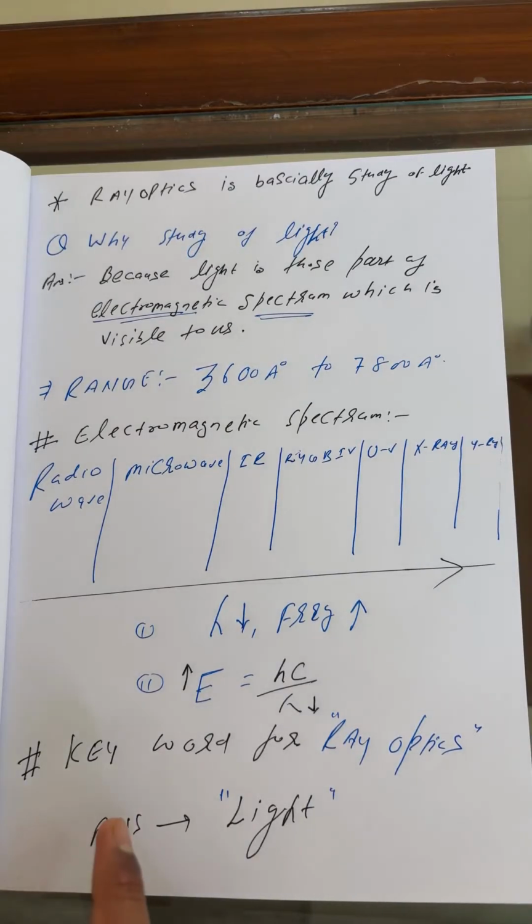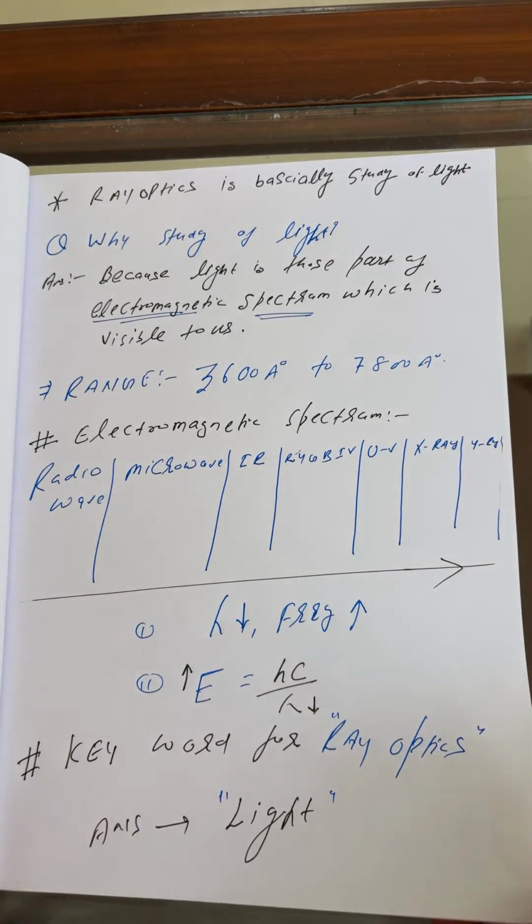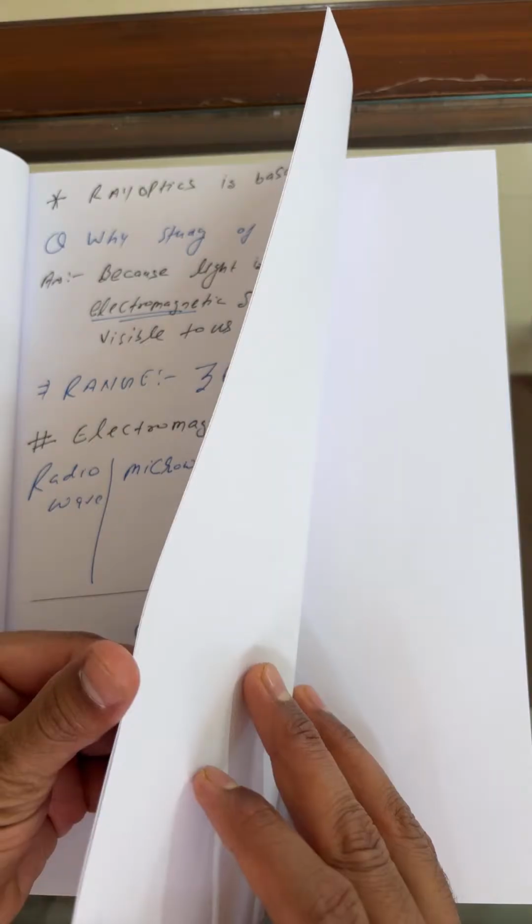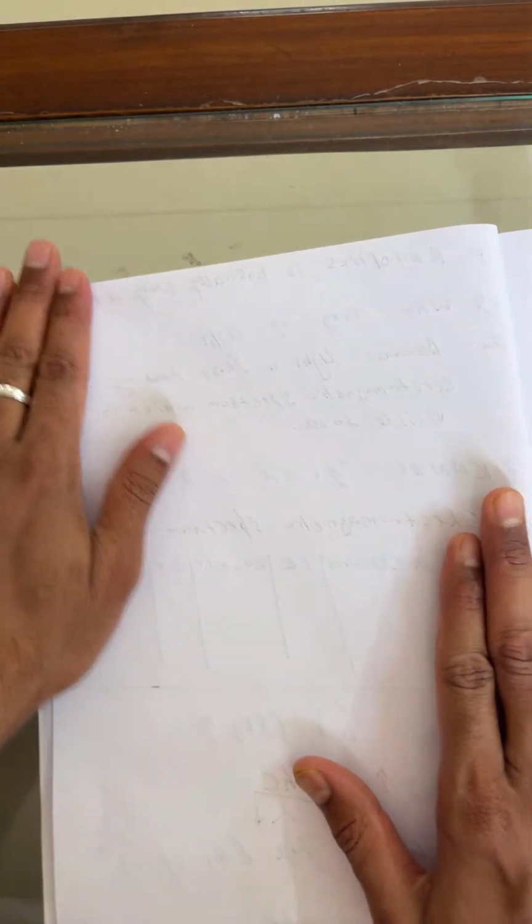So yes, beta, the keyword for ray optics, what we can see, is light. Now, beta, put the heading here: Domain of ray optics. I hope you have taken the screenshot. Okay, fine. So now we have put the heading here: Domain of ray optics.